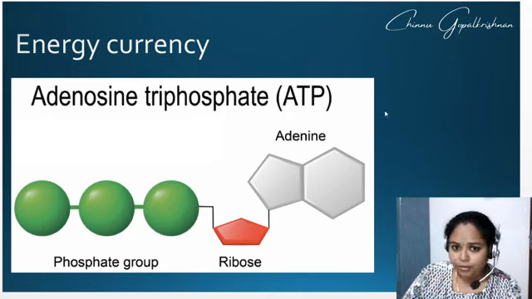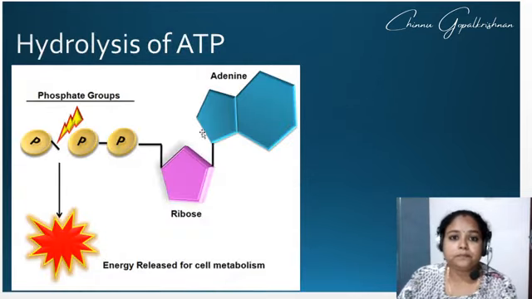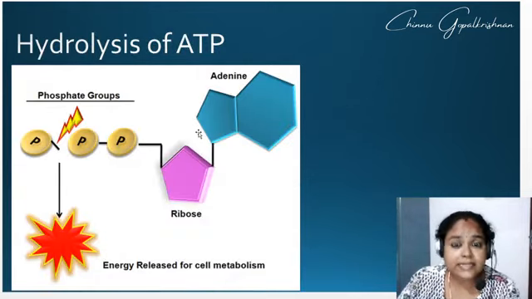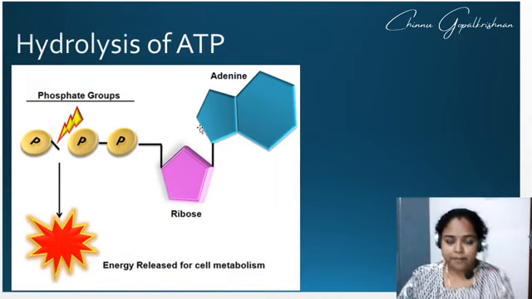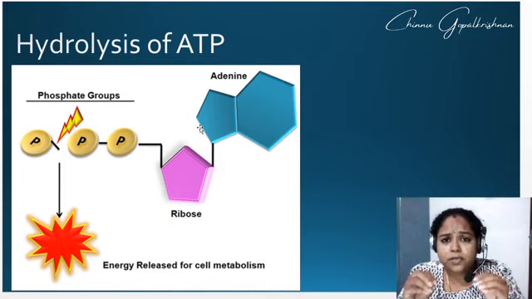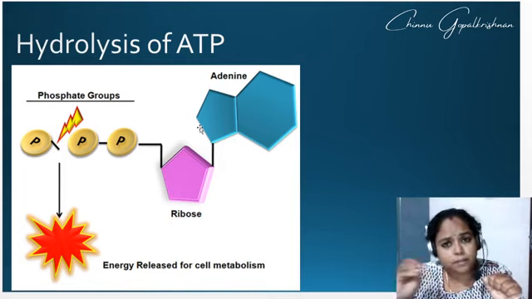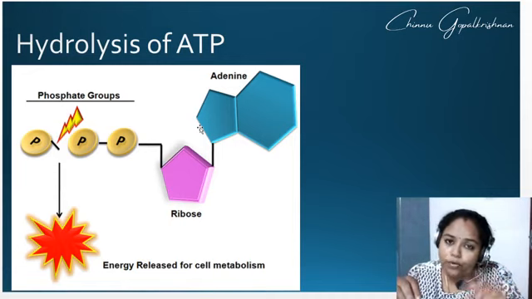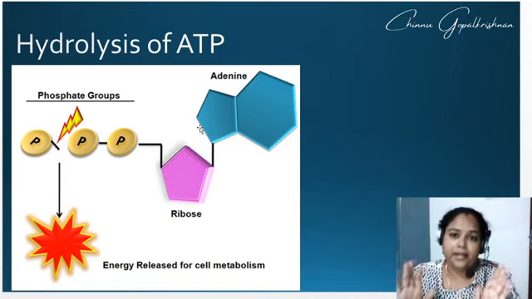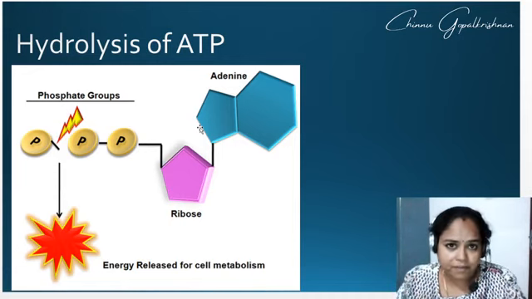So you need to remember the full form of ATP: adenosine triphosphate. Now, whenever the production of ATP is taking place, to release the energy we have to break the ATP. Mitochondria takes the glucose and makes the ATP. But whenever we have to do work, we need energy. How do we get energy? When we break the ATP.